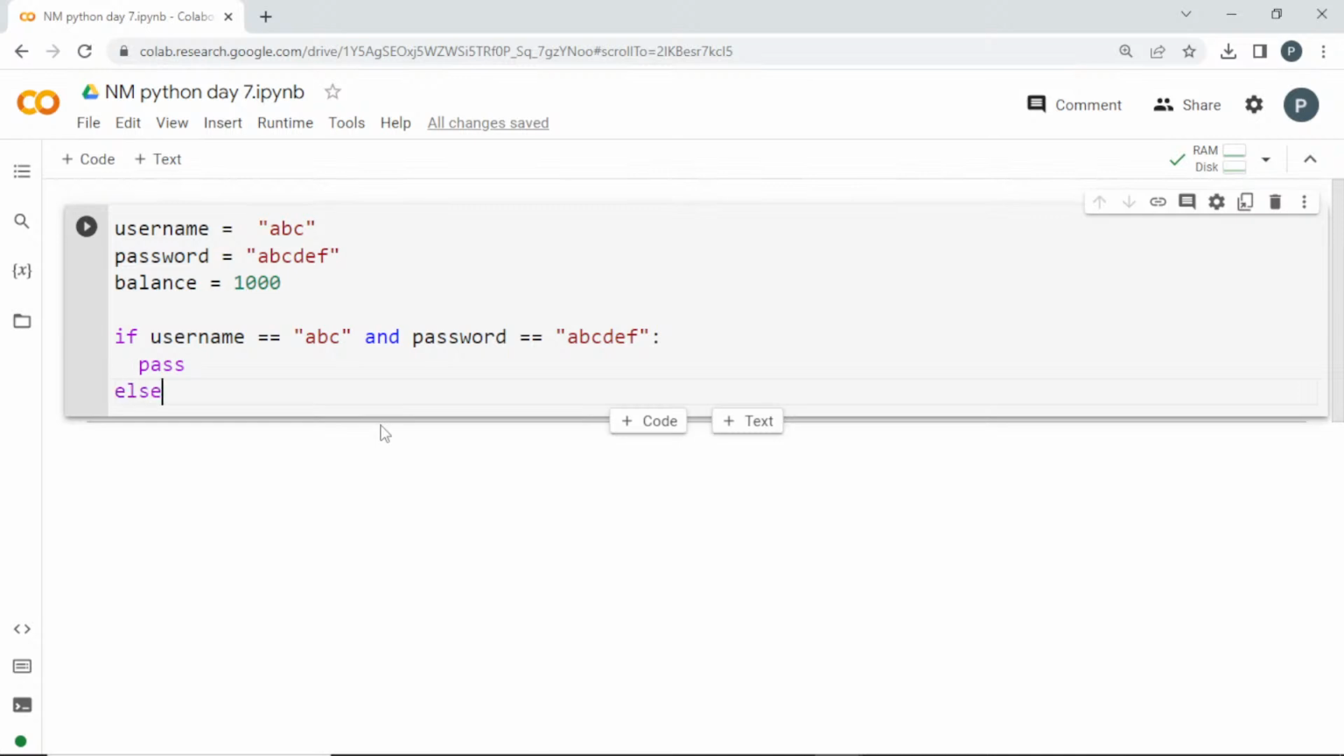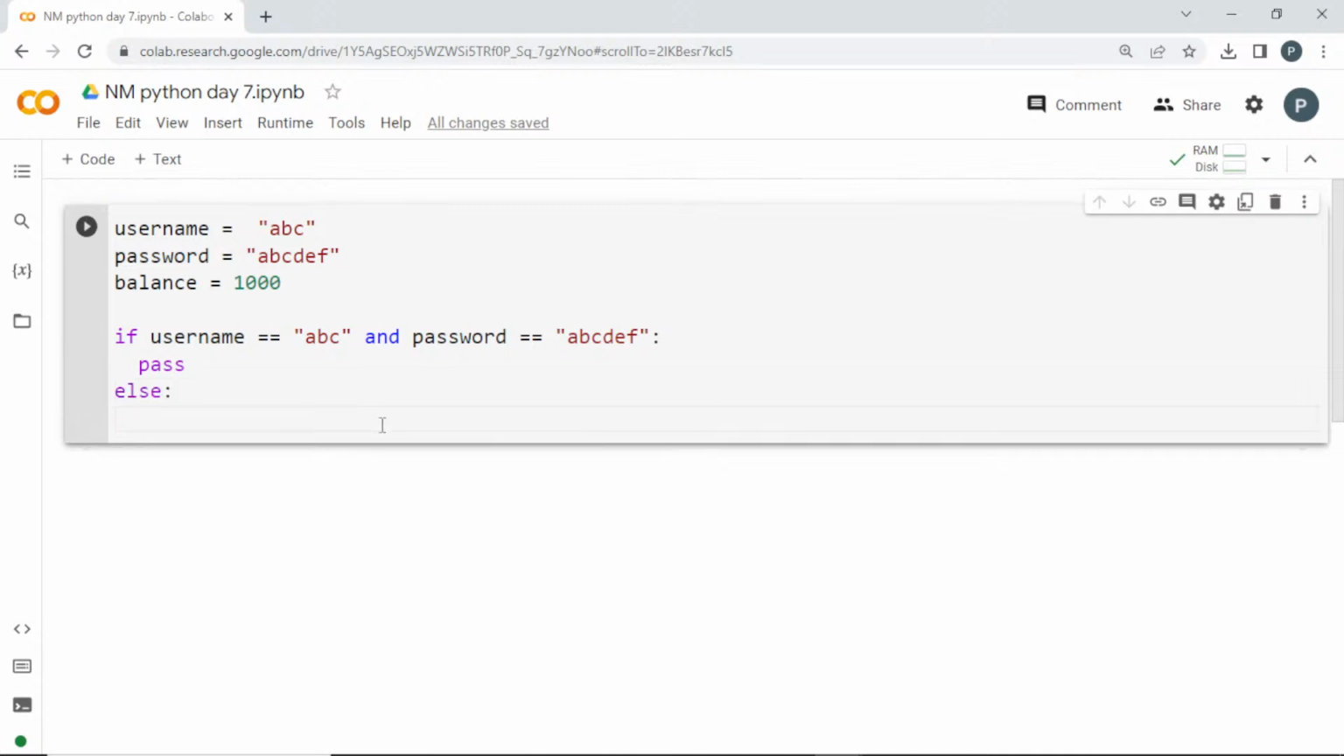And for the else statement, if anyone is wrong, I don't want to allow the user to log in, right? I'll just print wrong credentials. Clear? So this will check whether both are correct. If it is correct, it is going to the body of the conditional statement, or else it will print wrong credentials. These things I'll verify with input from the user. I'll change that afterwards once we complete this progress.